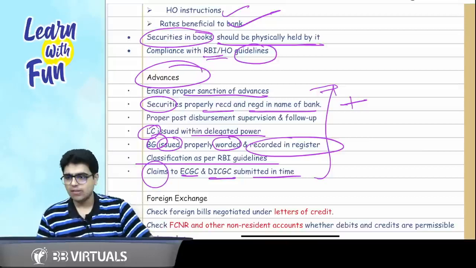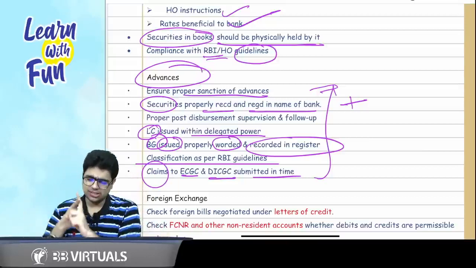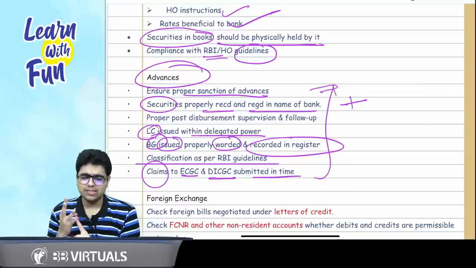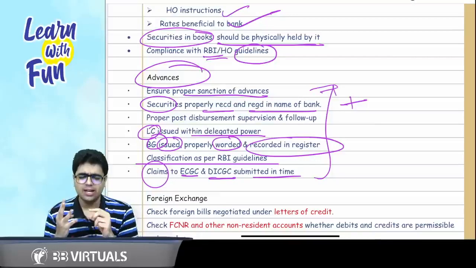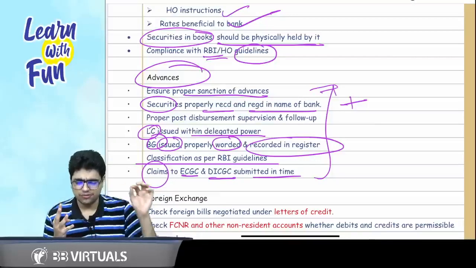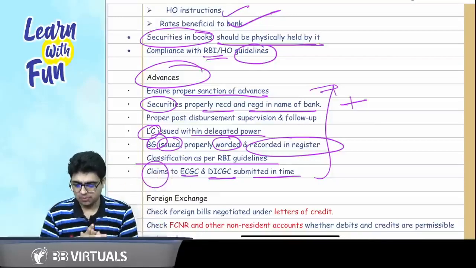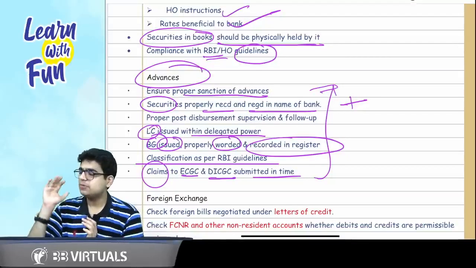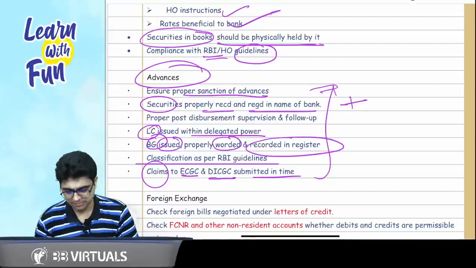Got it, sir. Let's recall it again. Proper sanction of advances, security should be received and registered in the name of the bank. LC, BG, sir, what are the points? Letter of credit should be within the authority of the bank. Bank guarantee should be properly issued, worded and followed up, recorded in the register. And the last point is claims to ECGC, DICGC should be submitted within time.